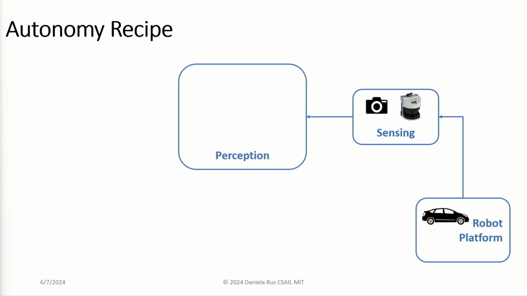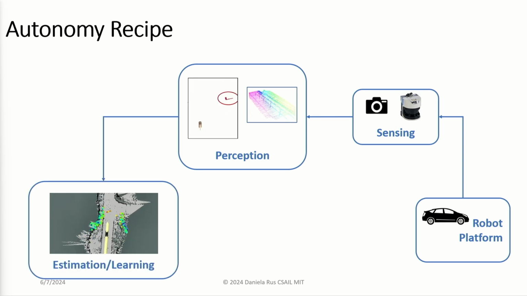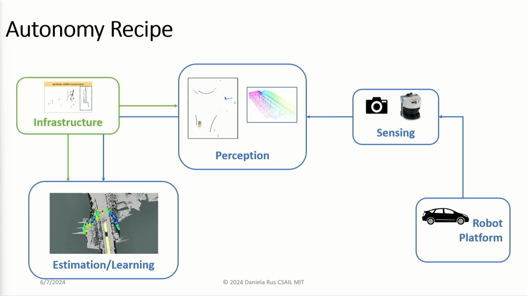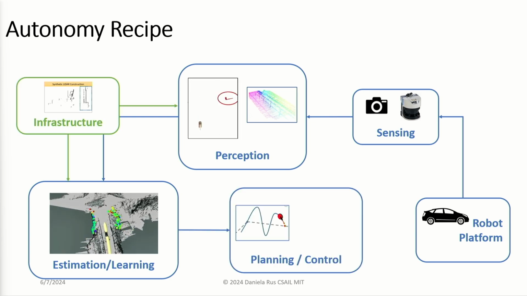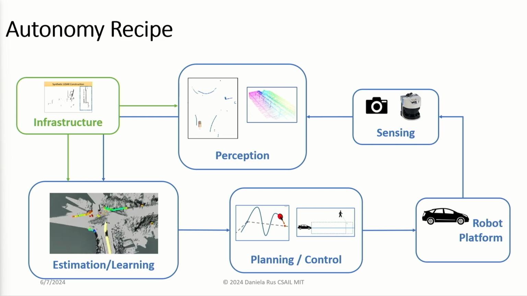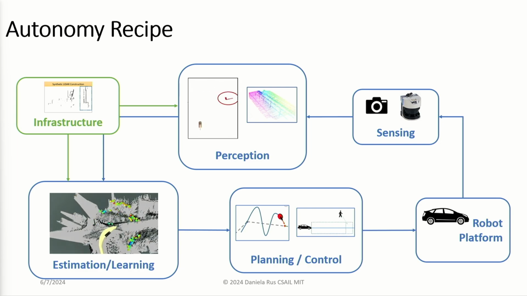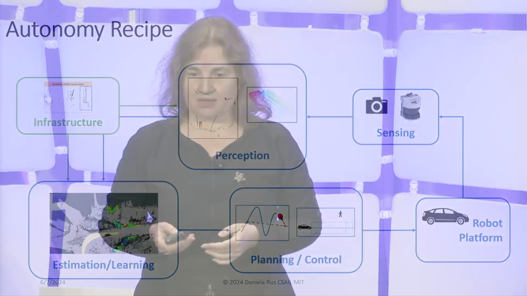You write some software for perception, and this can be used to make maps and to figure out where the obstacles are. You write an estimation model that helps the car figure out where it is, usually by looking at the infrastructure on the road. And then you build some planning and control modules, and all of that together will turn your car into a self-driving car. So pretty simple, right?